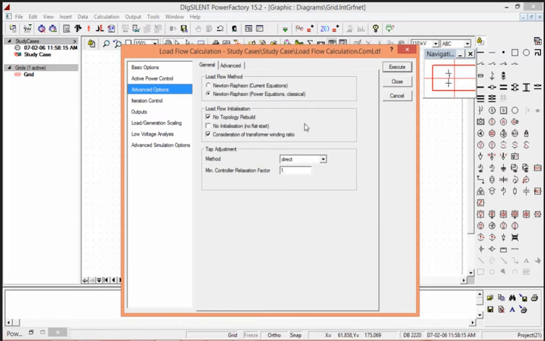Advanced functions, we can define the load flow method in Newton-Raphson current equations or Newton-Raphson power equations. Load flow initialization can be also provided. Adjustments, tap adjustments can be provided in stepped or direct.